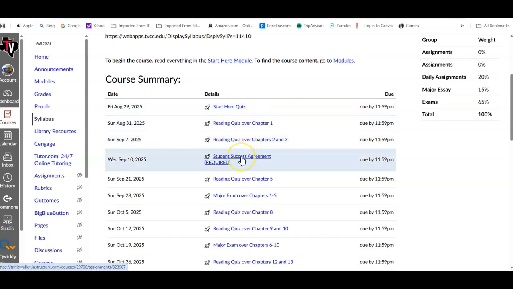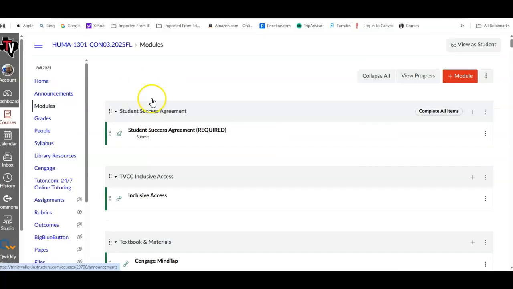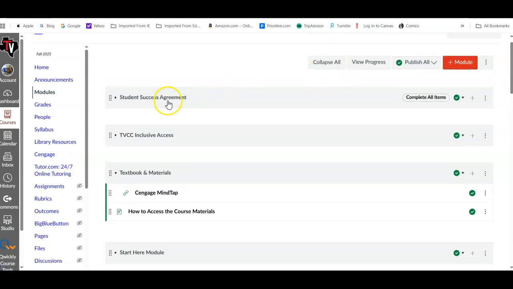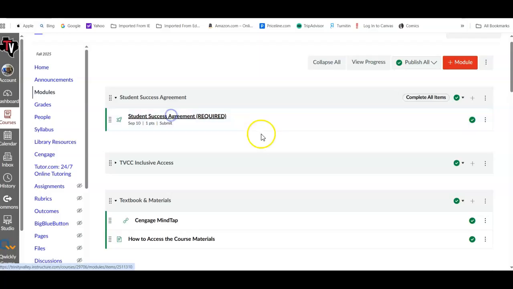You will see the student success agreement. We're going to look at that in just a moment. This is really the first thing that you need to do. So when you go here to the modules, you'll see the student success agreement at the top. All you have to do for it is click on it.